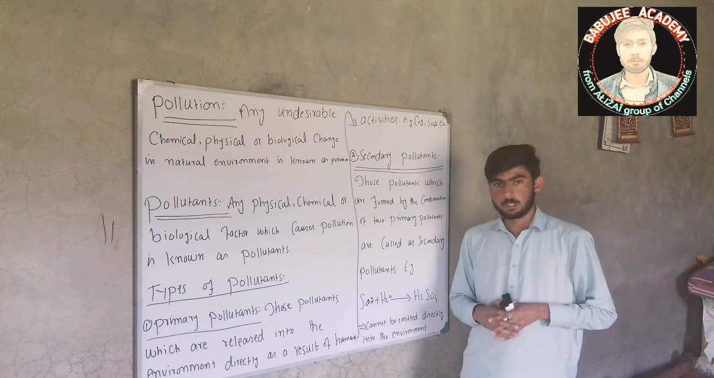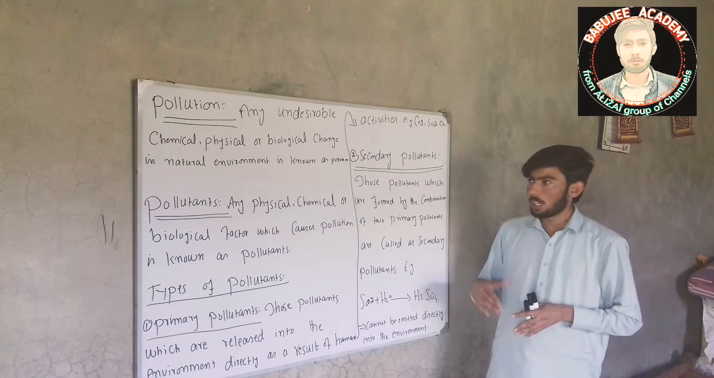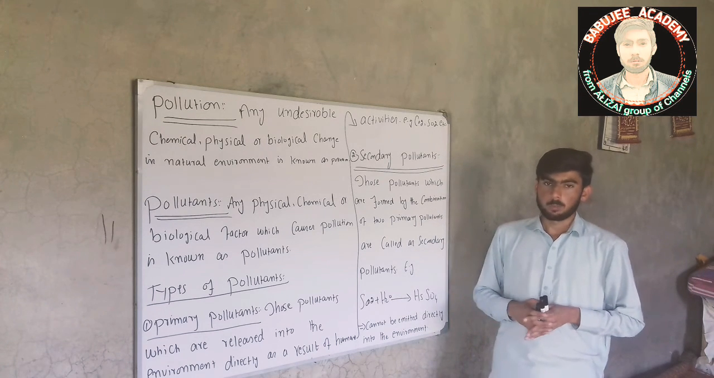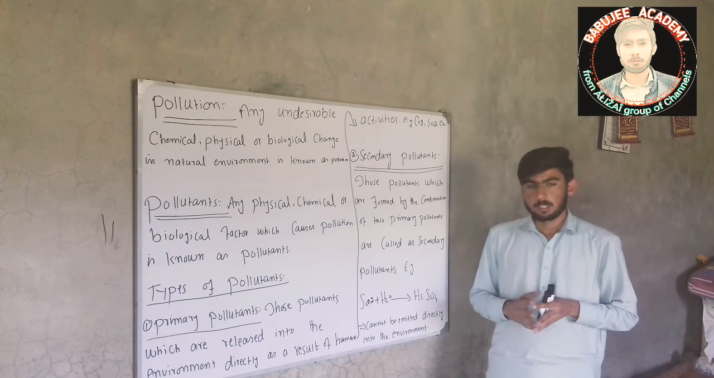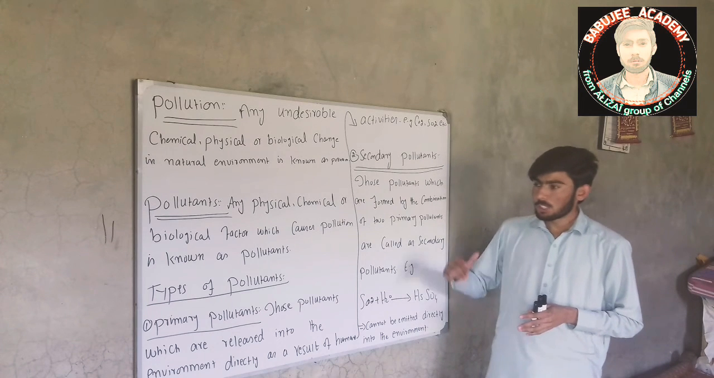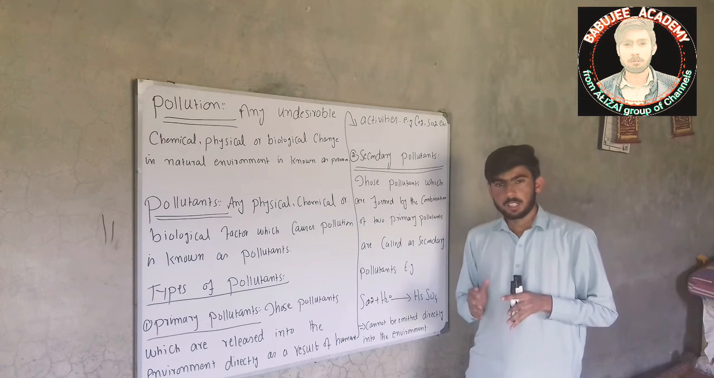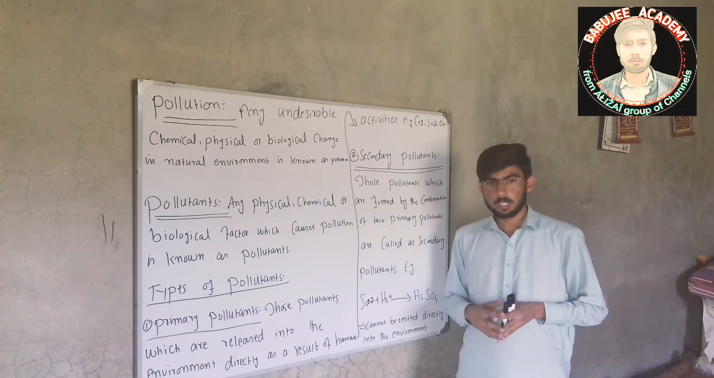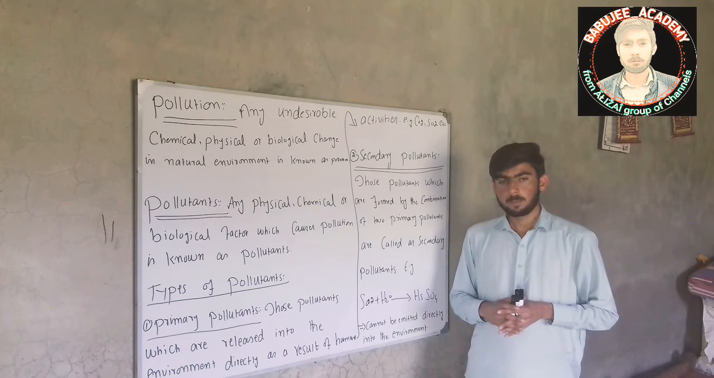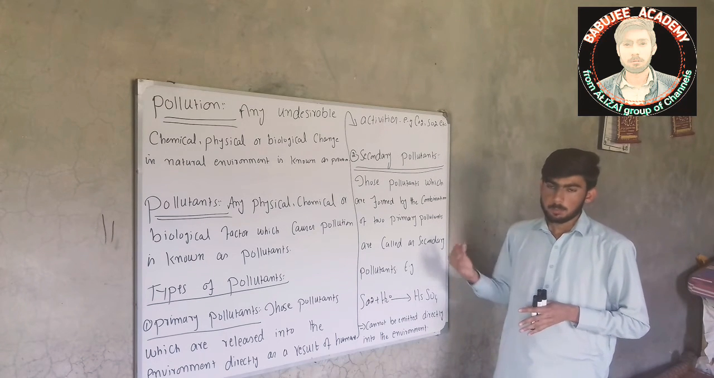Now, let me summarize what we studied. We studied that pollution is any biological, chemical or physical change in the natural environment. Pollutants are the factors which cause pollution. Pollutants are further divided into primary pollutants, those pollutants which are released into the environment as a result of human activities, and secondary pollutants, which form when two primary pollutants combine.